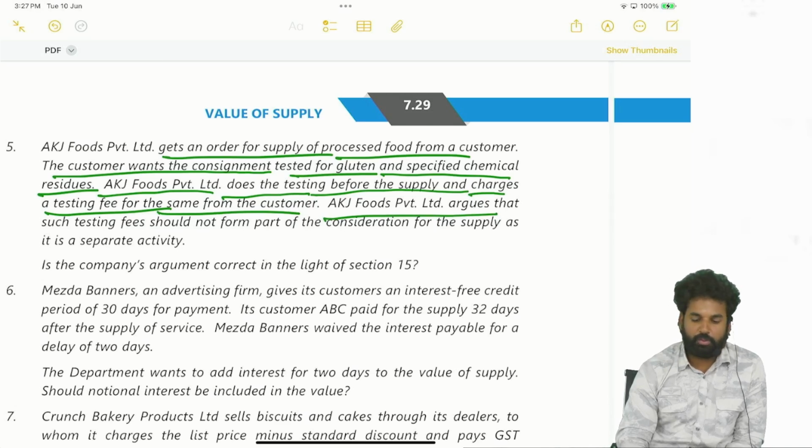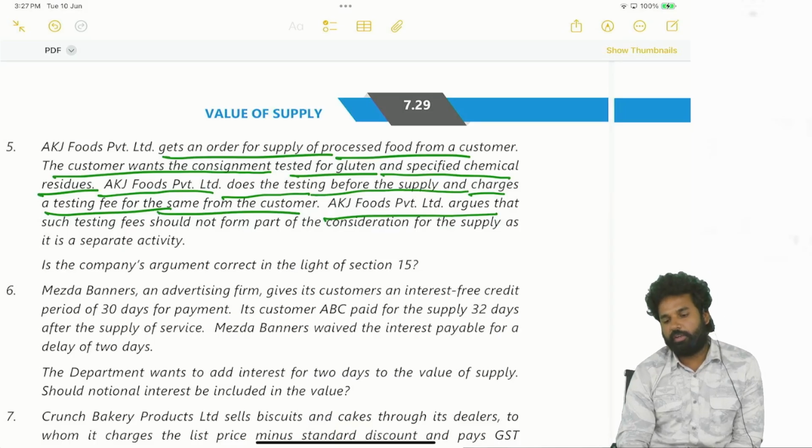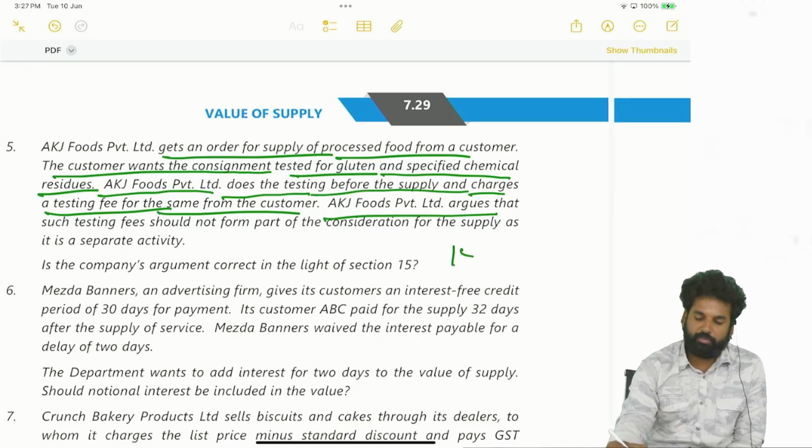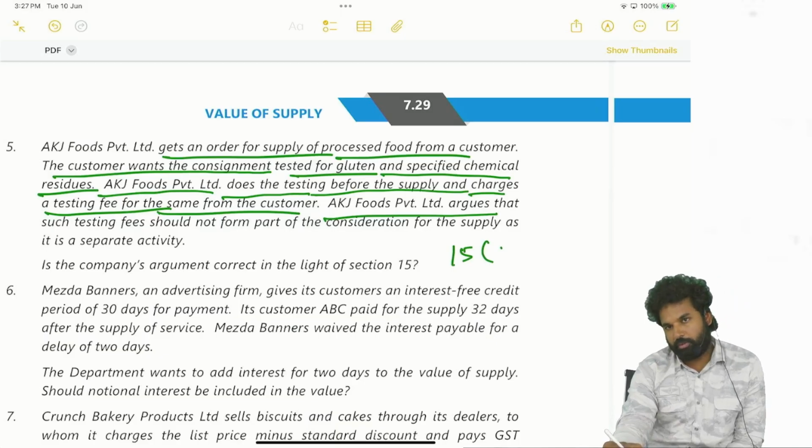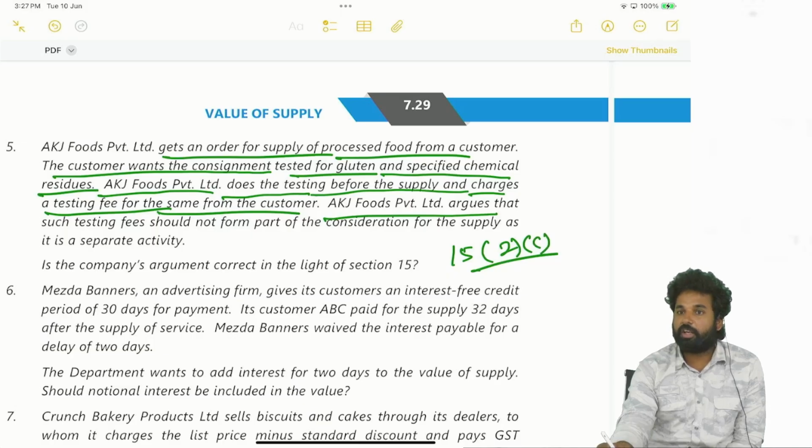So just tell me, in light of section 15, what section will be attracted? Section 15 subsection 2 clause C, incidental expense. So testing charges are incidental expenses, so that shall be added to the value of supply.